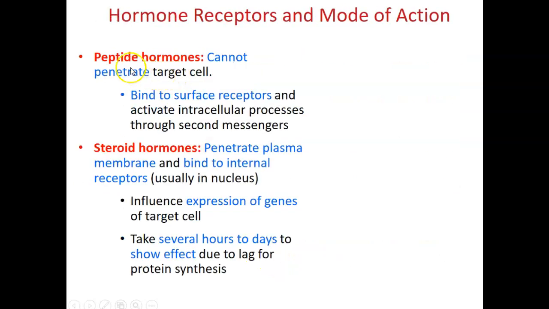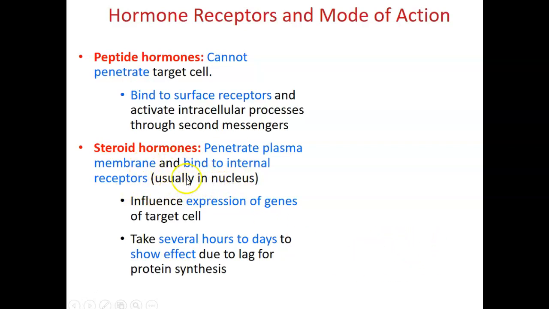As we mentioned earlier, peptide hormones and monoamine hormones cannot penetrate target cells. Since they are hydrophilic, they will bind to the surface receptors and activate intracellular processes through second messengers. Steroid hormones can penetrate the plasma membrane since they are hydrophobic, so they can bind to internal receptors, which are usually located within the nucleus.